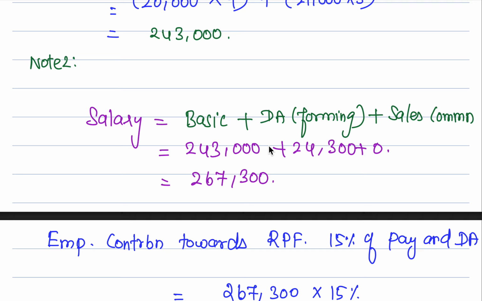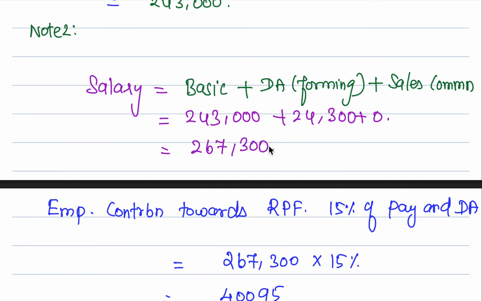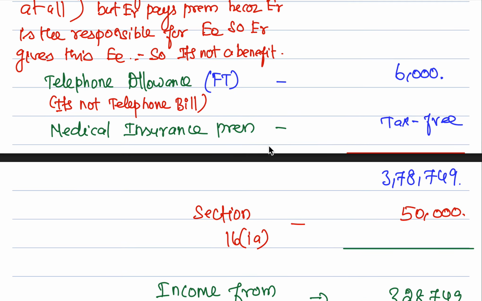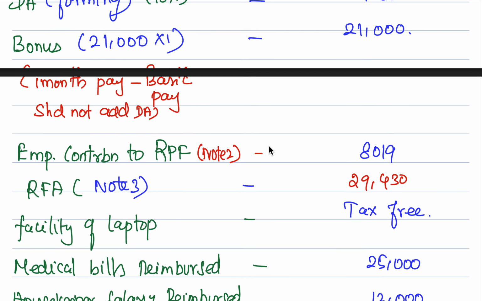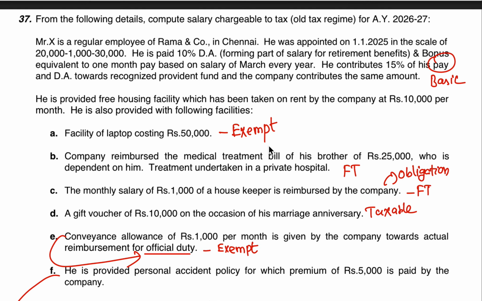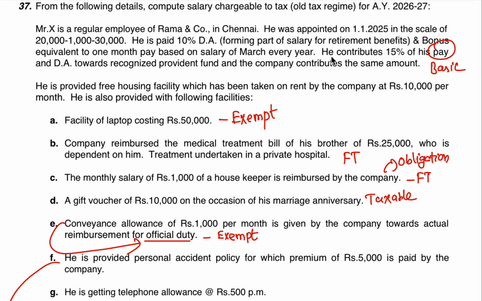This is salary, but how much is the employee's contribution? We need to calculate. They have mentioned that the employee contributes 15% of his pay and DA towards recognized provident fund, RPF, and the company contributes the same amount.